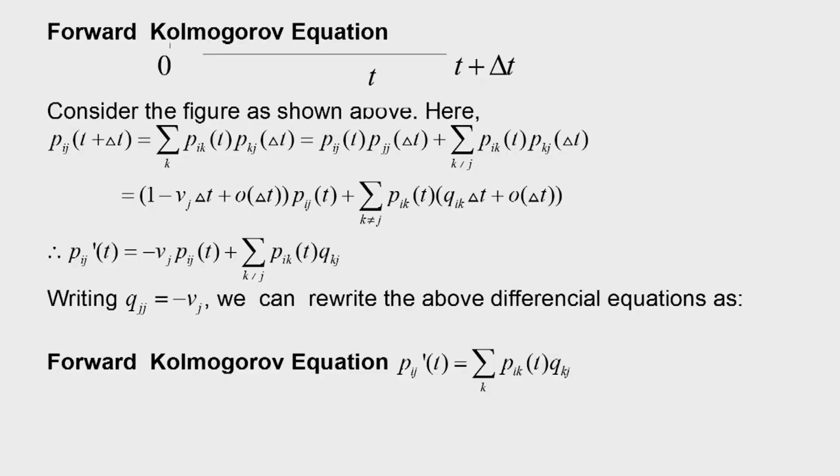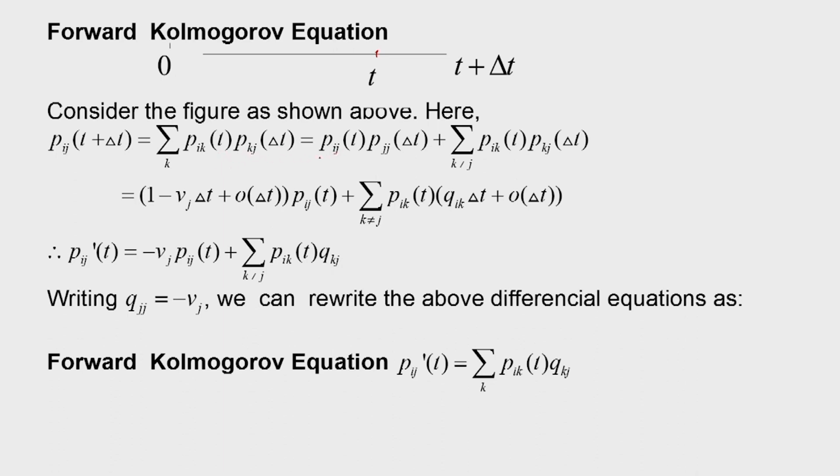Similarly, in the forward equation, we consider first time 0 to t, then t to t plus delta t. So, here Pij t plus delta t will be Pik t, because there will be transition to state k during time t, Pik t into Pkj delta t.